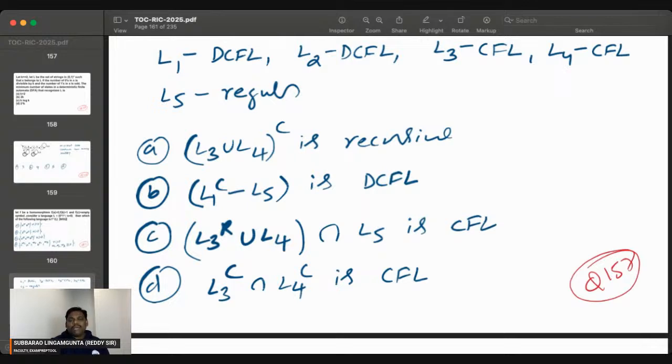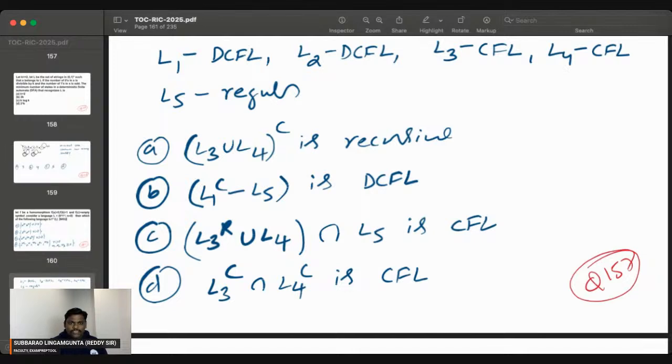A minus B means A intersection B complement. So DCFL intersection L5 complement. L5 is regular, and regular complement is regular. So DCFL intersection regular becomes DCFL. B is the correct option. So A correct, B correct.